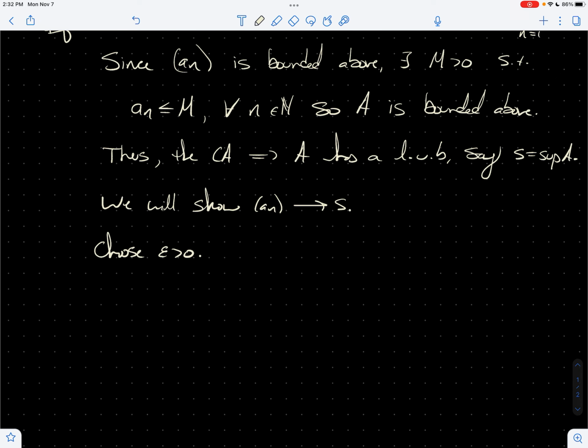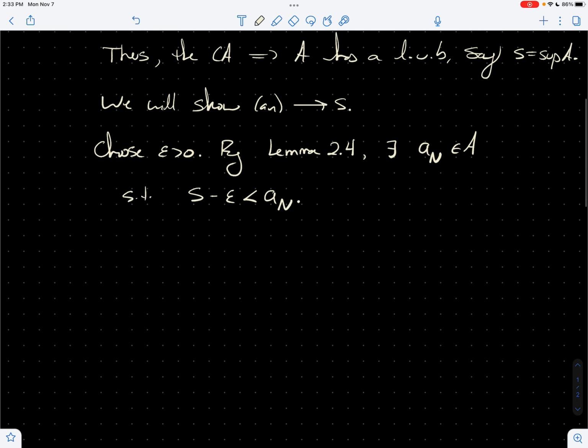I've got to check my numbering. I believe this was Lemma 2.4, and this may vary. I'm posting this in 2022, so it could vary year to year. But by Lemma 2.4, there exists some element a sub N in A. I'm going to use the big N because I know up my sleeve I need the cutoff point for the sequence. So there exists a sub N in A such that S minus epsilon is strictly less than a sub N.